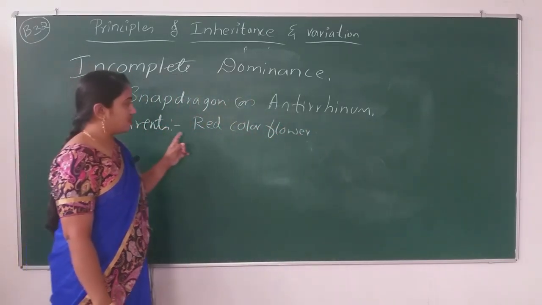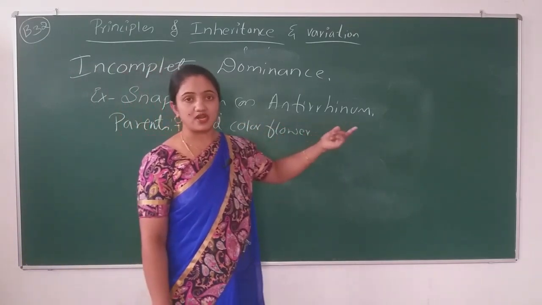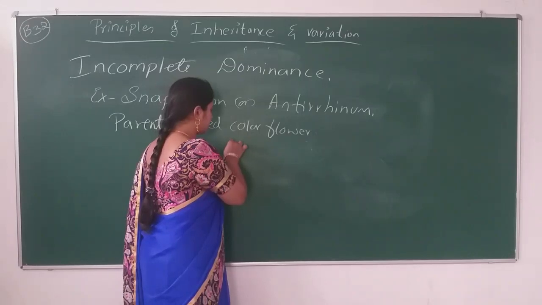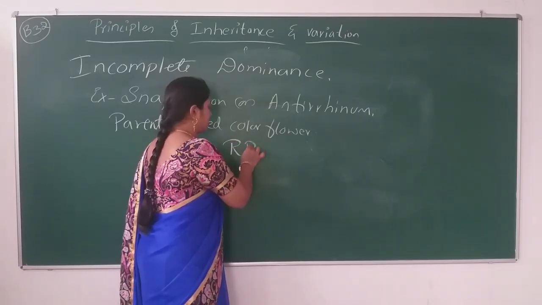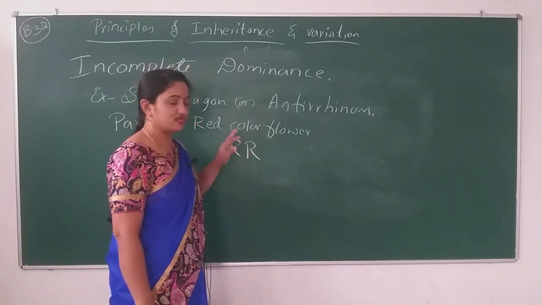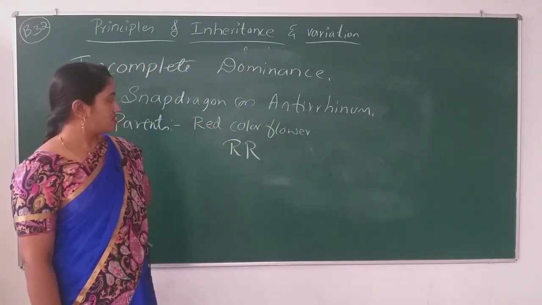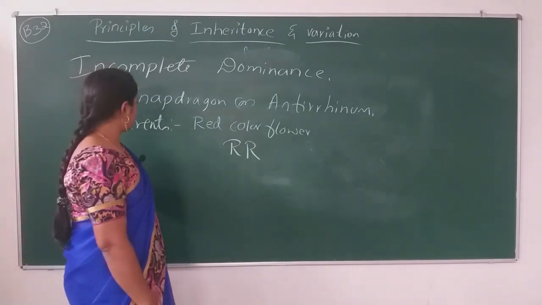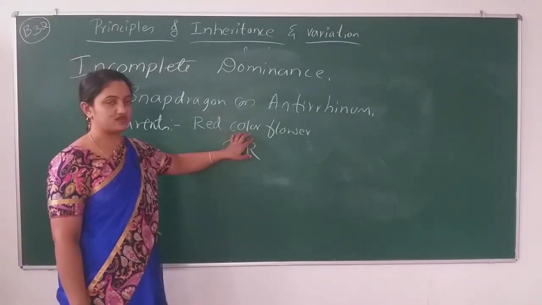Whenever I say pure breed or pure lines, you have to take that as capital letters. Pure means both genes will be in capital form, pure dominant in sense. And one parent I have written here.